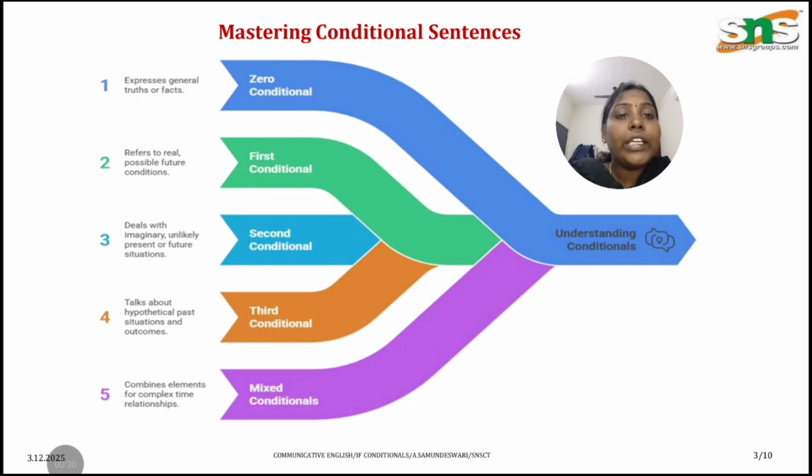The third conditional sentence is remembered as the impossible condition. The term impossible means you can't change the outcome right now. Why is it so? Just follow the sentence: If I had written my exams well, I would have passed with a good score. In this sentence we have two parts. One is "if I had written my exams well," and in the other part we have "I would have passed with a good score."